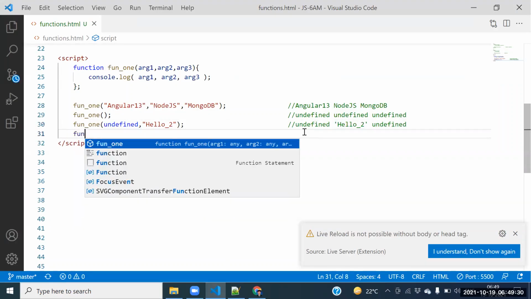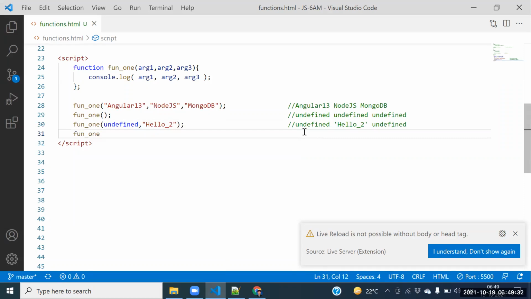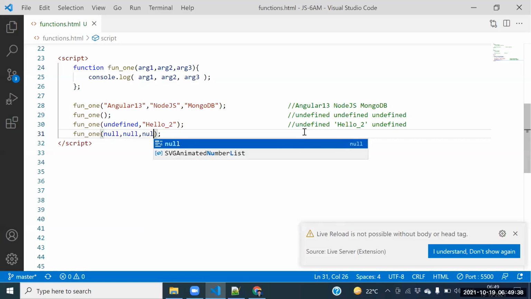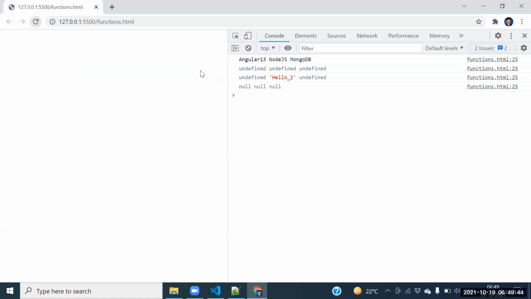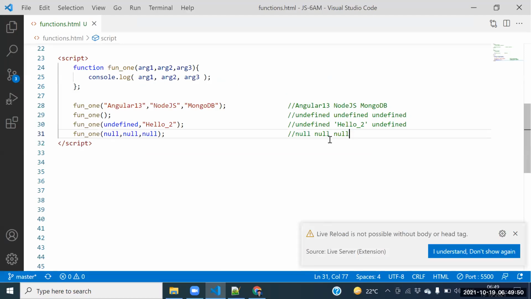Now, function 1: the company wants to terminate the people. How can it terminate? Null, null, null, null, null, null. So what is the output we are getting here? Null, null, null, null, null, null. So automatically we are getting the output here.